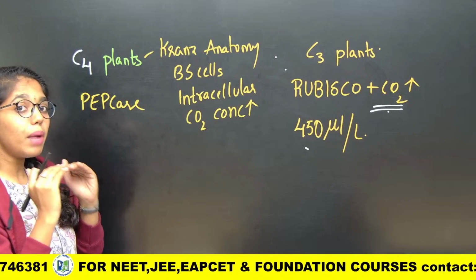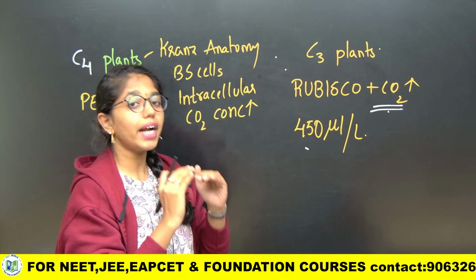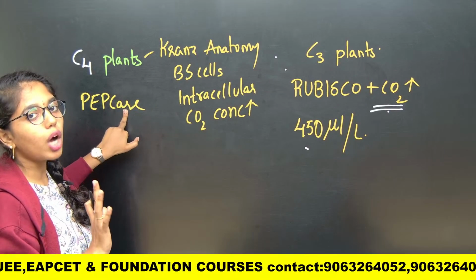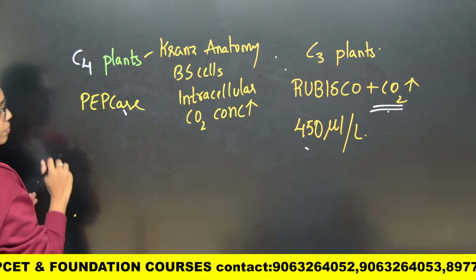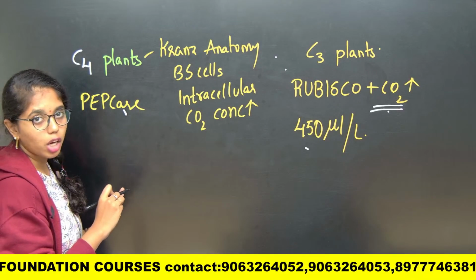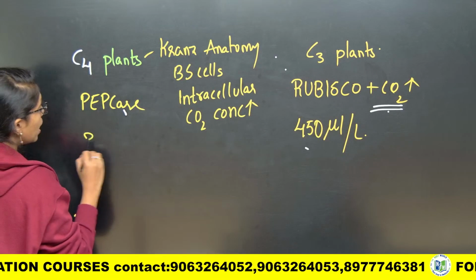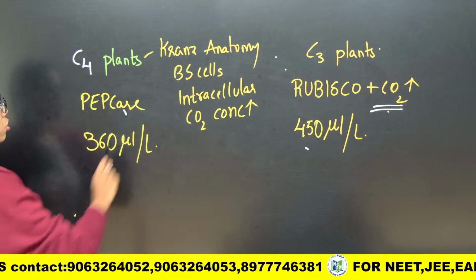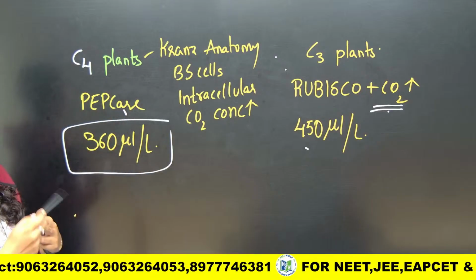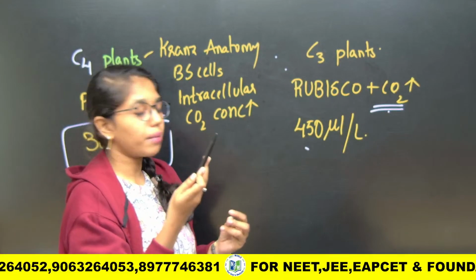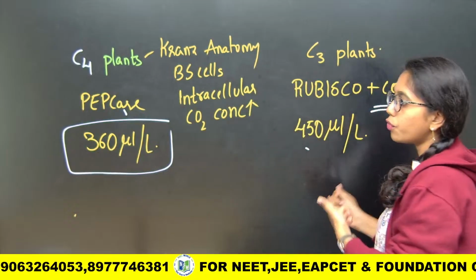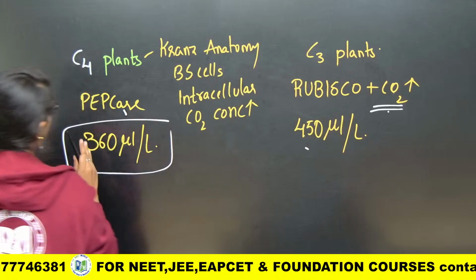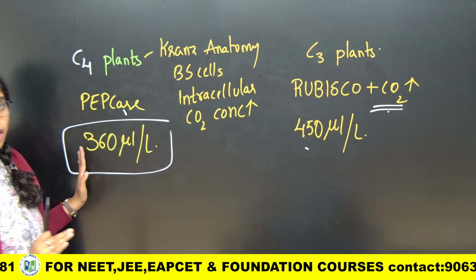So, minimal amount of carbon dioxide is required for C4 plants because it is binding only with carbon dioxide, right? There is no competition here. So, the saturation point of carbon dioxide in the C4 plants will be 360 microliters per liter. Clear, beta? Do remember this: which plants will have high saturation point of carbon dioxide? C3 plants, that is 450 parts per million. Which plants will be having low? That is 360 microliters per liter or parts per million.